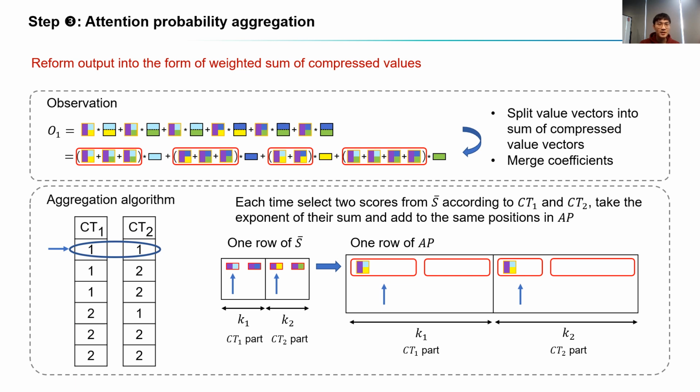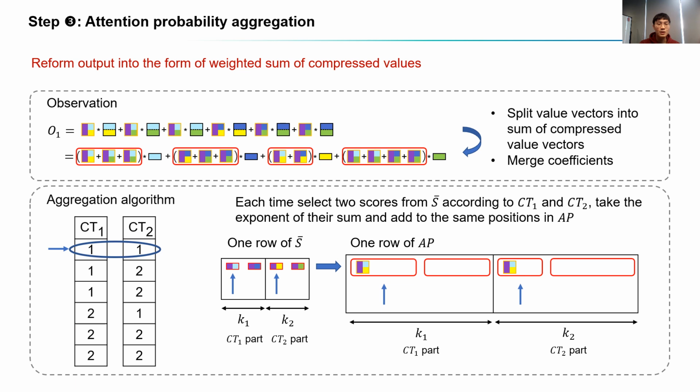Based on this observation, we derive the following aggregation algorithm. The aggregation process iterates over all items in CT1, CT2. Each time, select two scores according to CT1, CT2, take the exponent of the sum of selected scores and add the result to the same positions in AP.